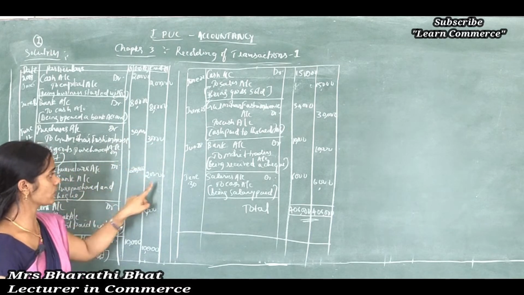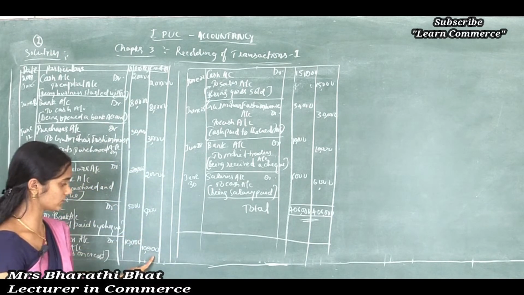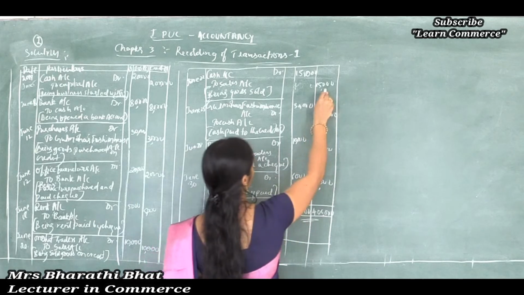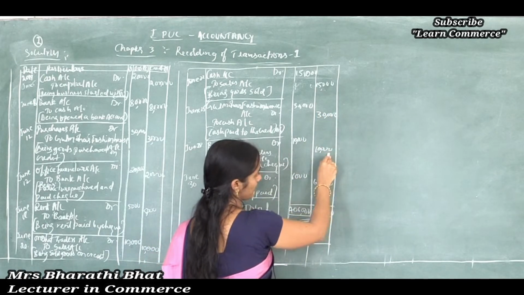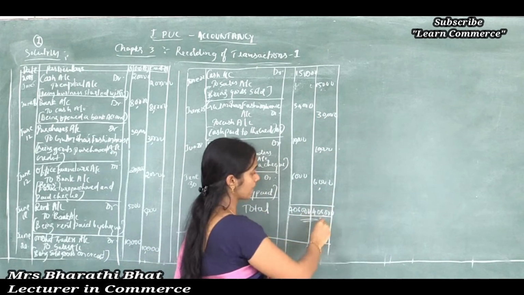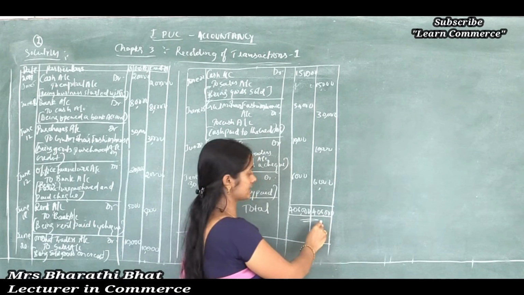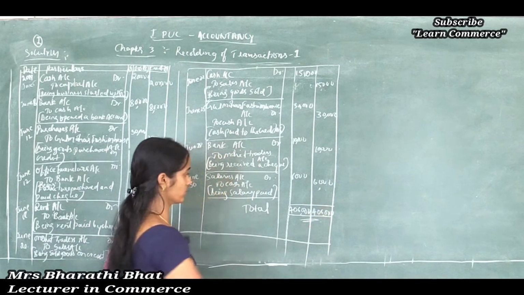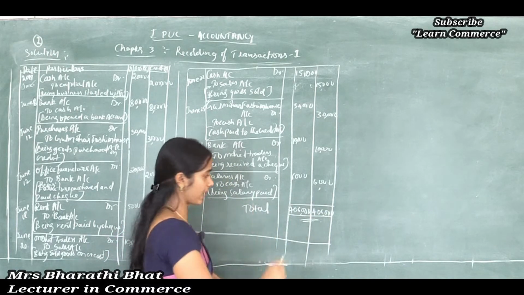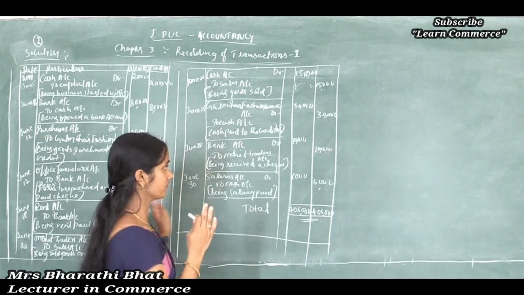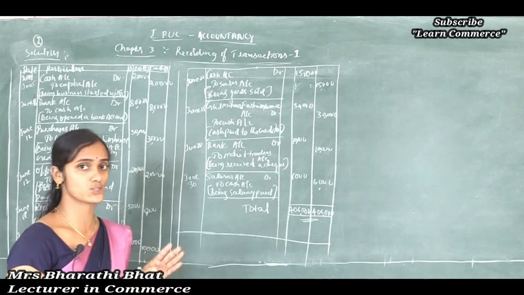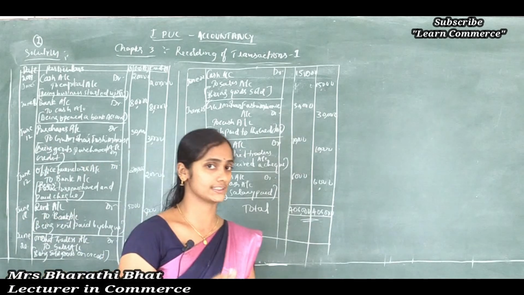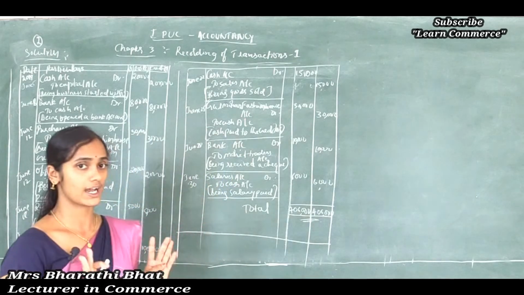2,80,000 plus 30,000 plus 20,000 plus 5,000 plus 10,000 plus 15,000 plus 30,000 plus 10,000 plus 6,000. Total comes 4,06,000, and the credit amount column must equal the debit amount column. You know that. Now we have cleared the first step, that is, journalizing the entries. Journal entries are cleared now.